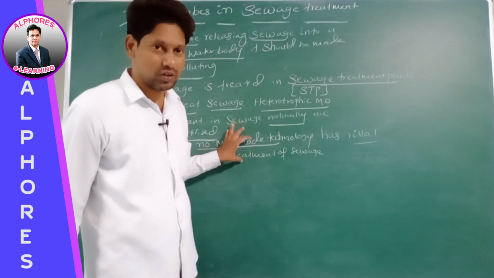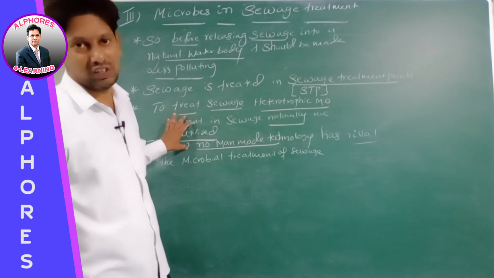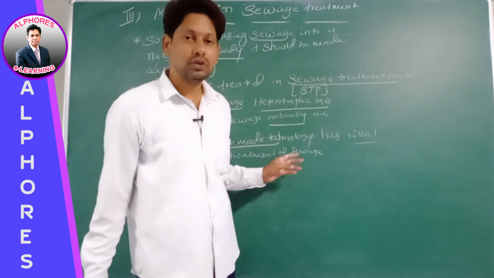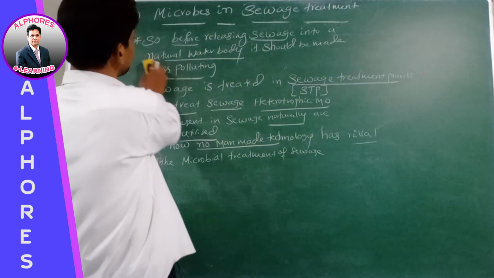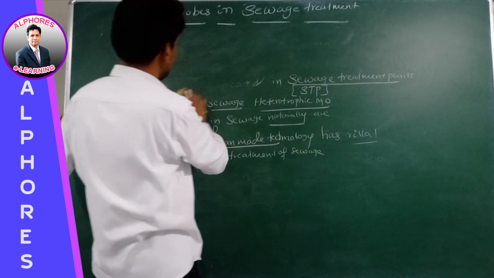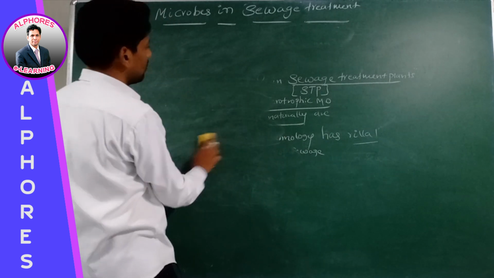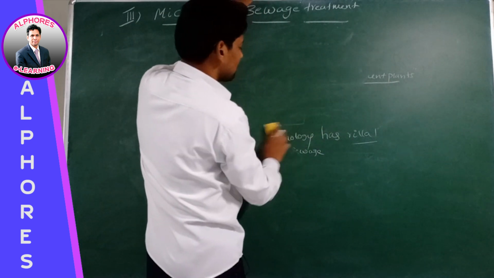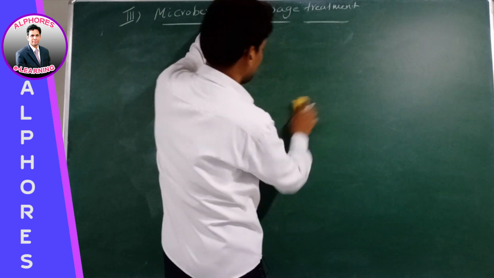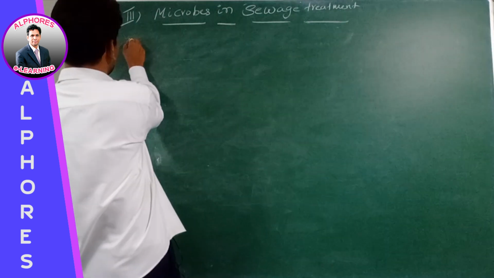Is this statement okay? Right, now listen, we are discussing sewage treatment. Sewage treatment is carried out in 2 stages. Sewage treatment is carried out in how many stages? 2 stages. What are they? Primary treatment, and next one is secondary treatment. What and what? Primary treatment, and next one is secondary treatment.